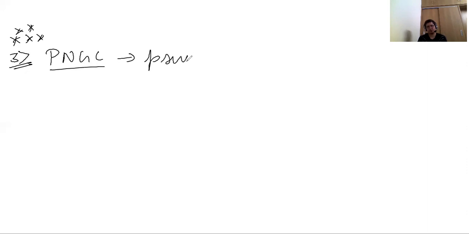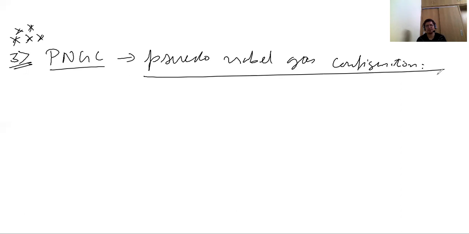So this is pseudo noble gas electronic configuration, or you can just write configuration. In short, I call it PNGC, pseudo noble gas configuration. Now, you know noble gases are basically not reactive, but that is not 100% right. You will read later that they are reactive. And we are again talking with respect to cations only.